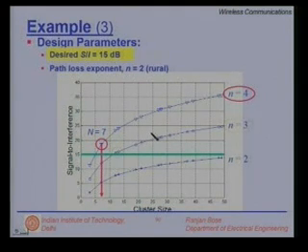We also saw for the next level, the path loss exponent n is equal to 3 forces us to go at a higher cluster size of 12. So, we saw in the last example that N is equal to 12 is suitable very clearly from this. If we move this green line up or down, we can simply find out what is the size of the cluster that you require to use.